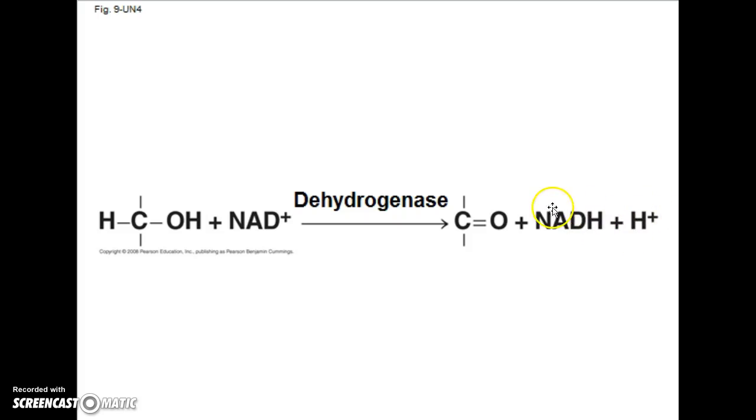Anyhow, that's why this becomes neutral, because now it has picked up 1 hydrogen as well as 2 electrons, 1 from this hydrogen and the second from this one. This hydrogen ion will be removed. It's released as the hydrogen ion into the surrounding solution. And these hydrogen ions come into play pretty significantly later on.